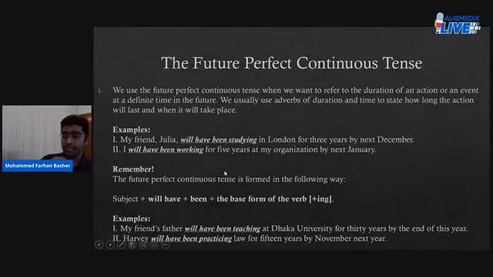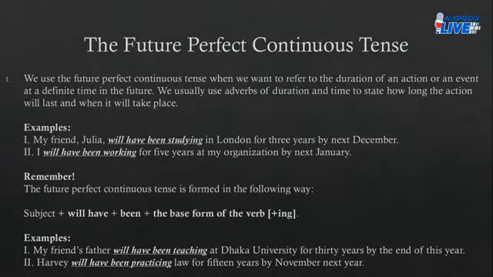The future perfect continuous tense. Now, when to use the future perfect continuous tense? How do we employ the future perfect continuous tense in our sentences? When do we do so? We use the future perfect continuous tense when we want to refer to the duration of an action or an event at a definite time in the future.